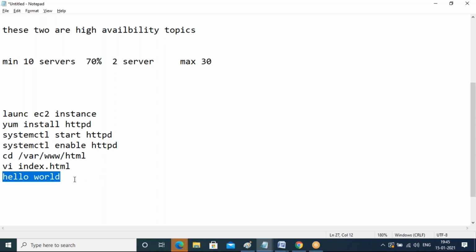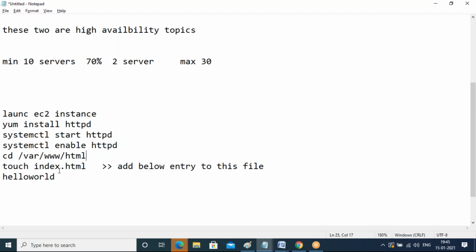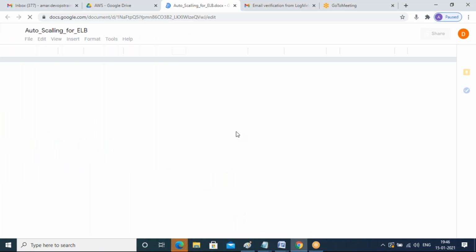So maybe you can find how to write a hello world HTML page. Okay, so add this page. This may be a simple hello world also, fine, no issues. Example purpose only, right? So touch this file under this folder, and add the below entry to this file. If you know HTML language, that is well and good. That HTML you can insert in this file. Thereafter, follow these instructions, guys.